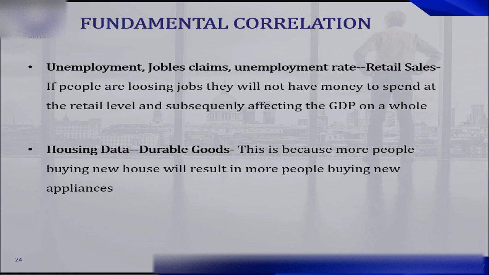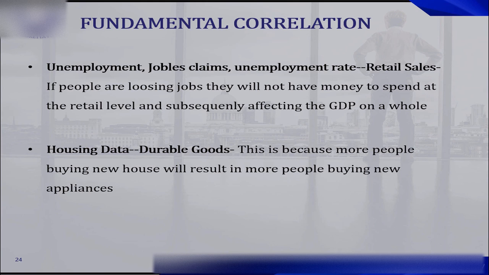Okay? Now, housing data and durable goods are correlated. And this is simply because more people buying new houses will result in more people buying new appliances. Okay, if we have better than expected housing sales, this should result in good durable goods data. So this is something you can use as a fundamental trader to trade the durable goods data. You can pay attention to the housing sales and then use the housing data to trade the durable goods data.